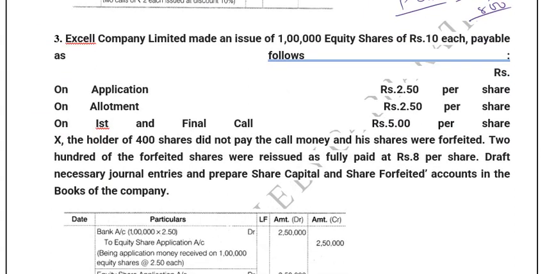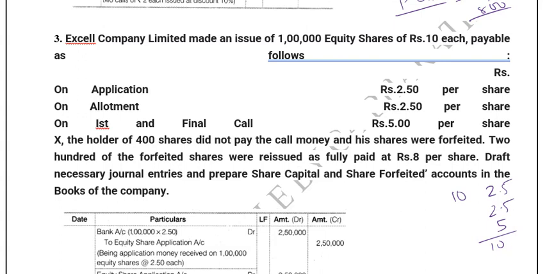So the question here says that 10 rupees each, 1 lakh equity shares. So you must focus on the value of the share as always. 10 rupees is the value of the share, and application 2.5, allotment 2.5, first and final call 5 rupees. So this is divided into 2.5, 2.5 and then 5 rupee first and final call together. So total is 10 rupees, no premium or no discount.